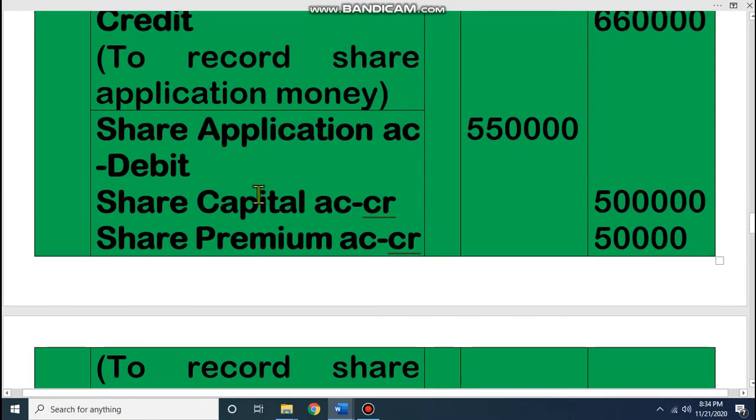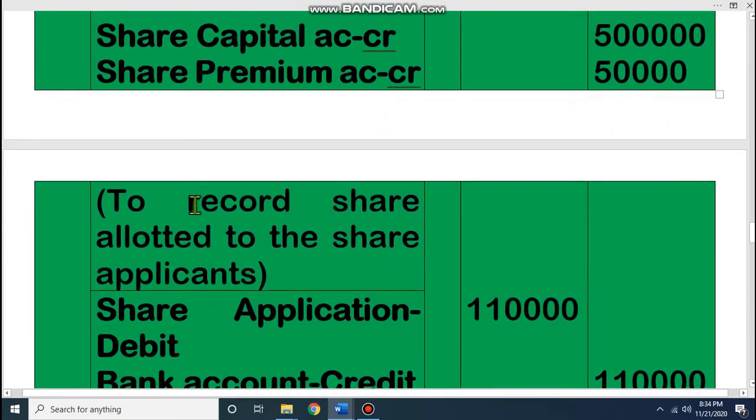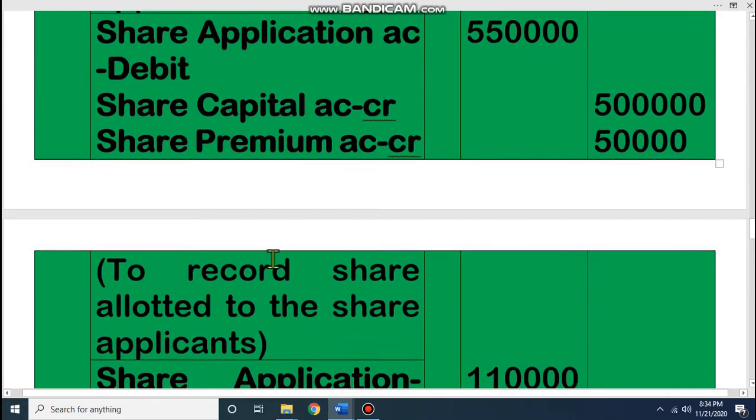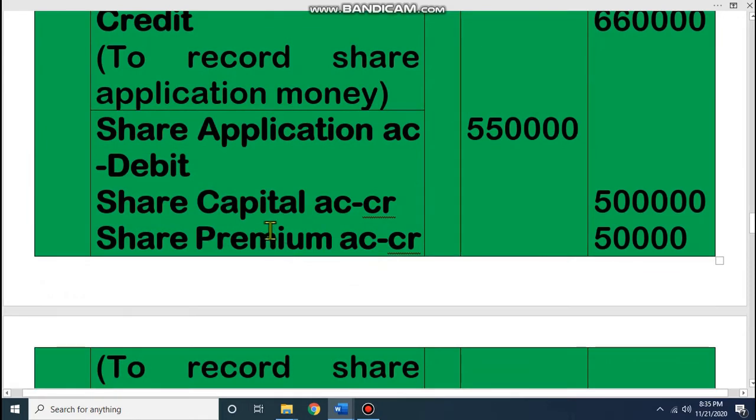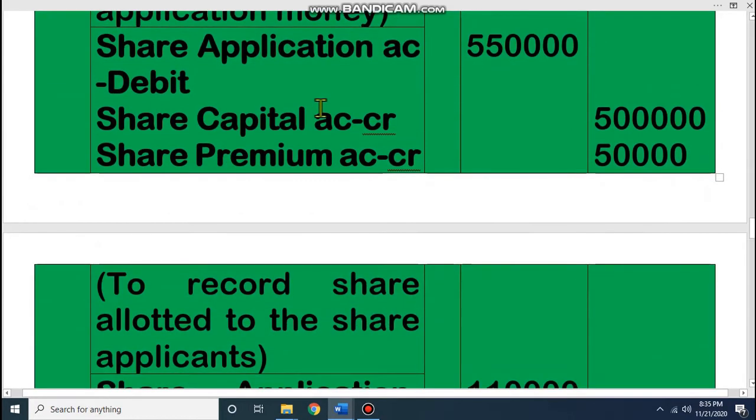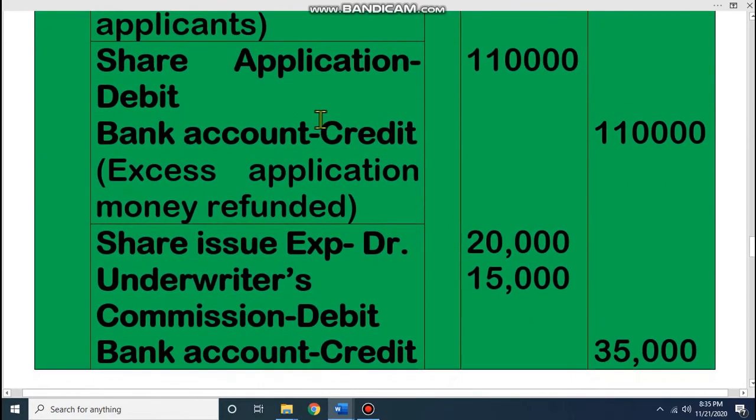That means this journal is for allotment. Look at the reason: to record share allotted to the share applicant. That means we distributed the shares to the concerned shareholders. How many shares? 5,000 shares. That means we received applications for 6,000, we distributed 5,000. That means we have extra 1,000. That money we have to return back.